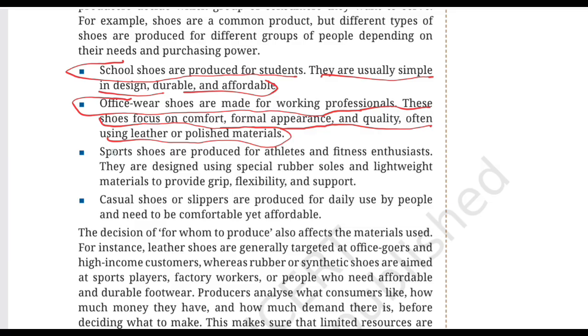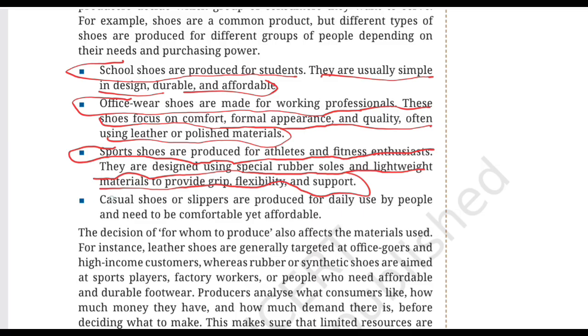Likewise, the third example is of sports shoes. Sports shoes are produced for athletes and fitness enthusiasts, and they are designed with special rubber soles and lightweight materials to provide grip, flexibility, and support. So, a runner doesn't simply need a shoe that looks good, they need a shoe designed for movement. And the textbook explains that sports shoes use features such as special soles and lightweight materials to provide grip, flexibility, and support. So, once again, different consumers, different requirements, and different products.